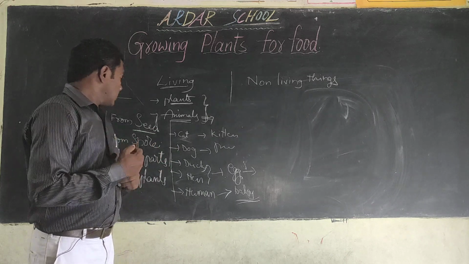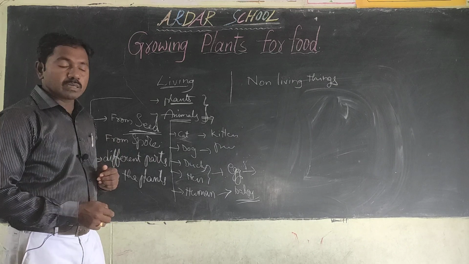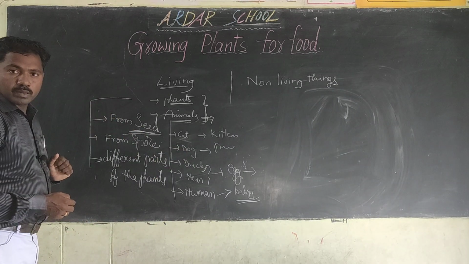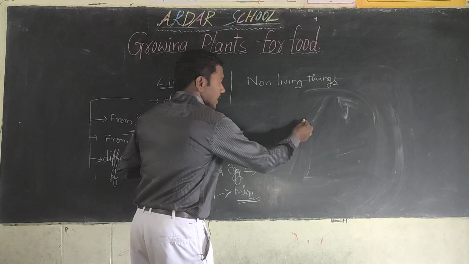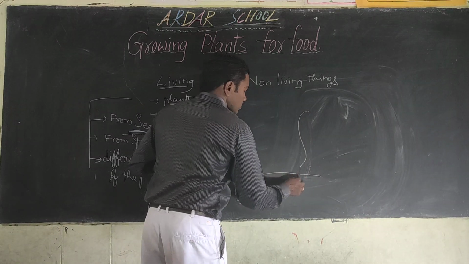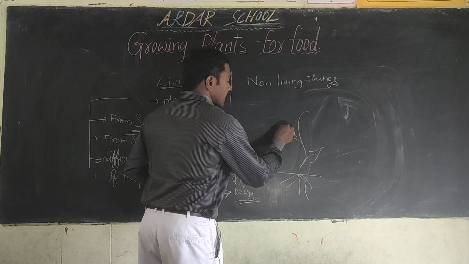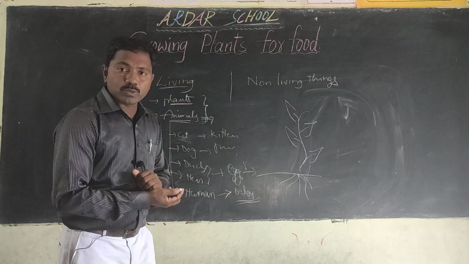Okay children, now we discuss the seed. How do we get a seed? If you observe the plant, you already learnt the plant parts in previous classes. What are the parts of the plant, children?